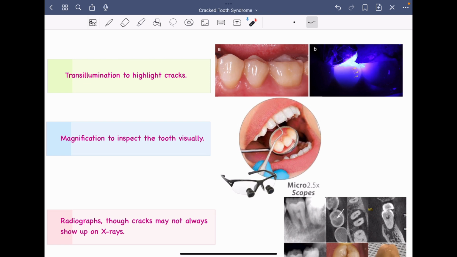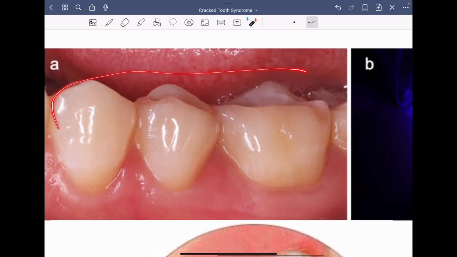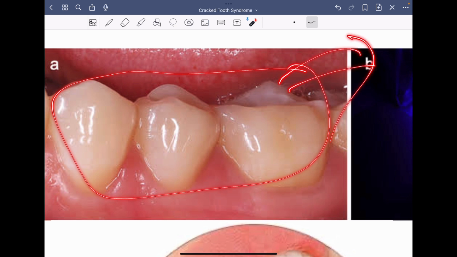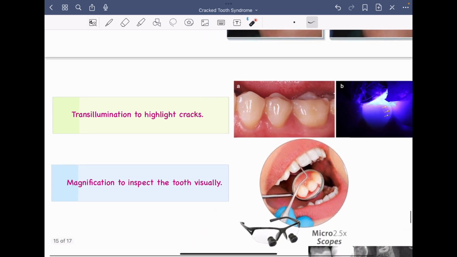Again, on this page we are describing some other techniques used for diagnosis of cracked tooth syndrome. The first one is again transillumination, which we have seen, by use of fiber optic light. Clinically you can see no crack whatsoever, but once you use this fiber optic light, you can definitely appreciate the crack present in this region. See, the arrows are pointing towards the crack. So transillumination is very helpful.